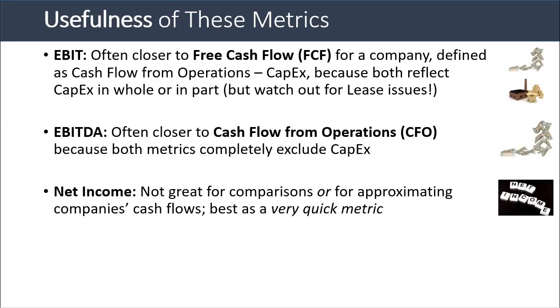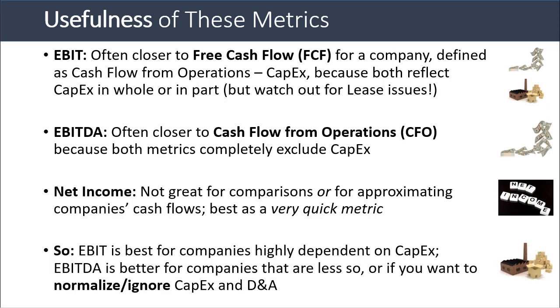Net income isn't really great for comparisons, and it's also not great for approximating companies' cash flows. It's best used as a very quick and simple metric you can use to quickly evaluate companies if you don't have anything else. EBIT tends to be best for companies that are highly dependent on CapEx, capital expenditures. EBITDA is better for companies that are not as dependent on them, or if you want to ignore or normalize CapEx and D&A between different types of companies.